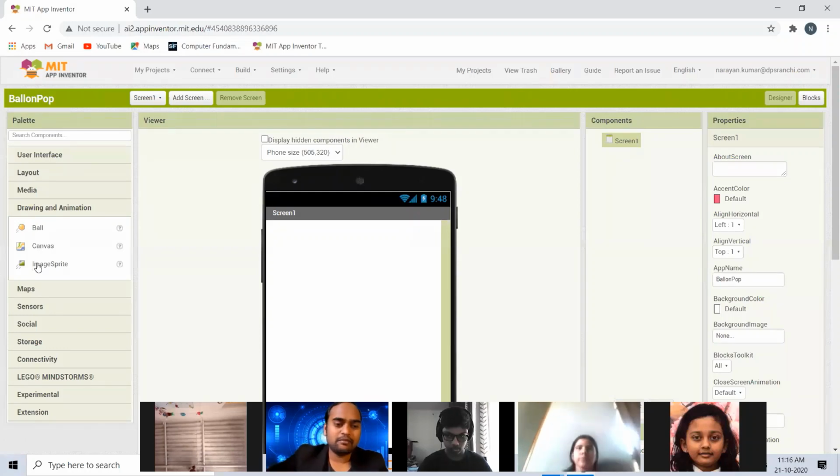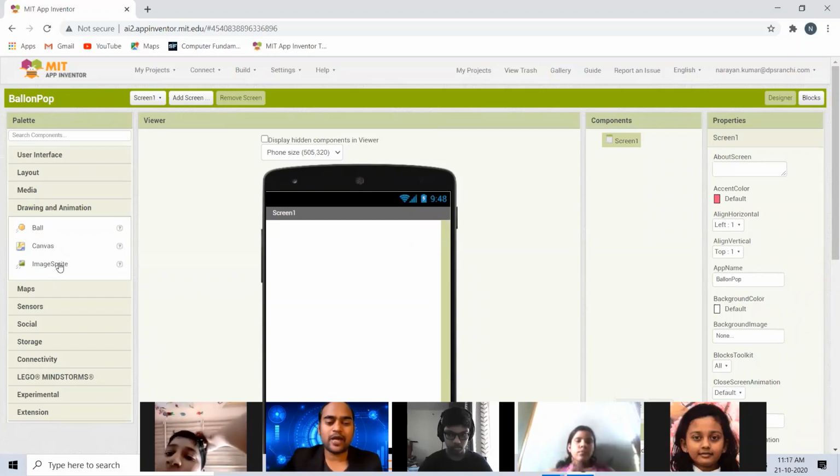That is fine. And then image sprite. You can call it an image. You can use your own image and make it move in the game field as you wish. The difference between image sprite and ball is, with a ball you can change only its radius and color, but of course it will look like a ball. You cannot change many other things.